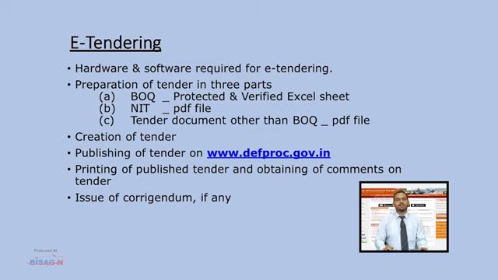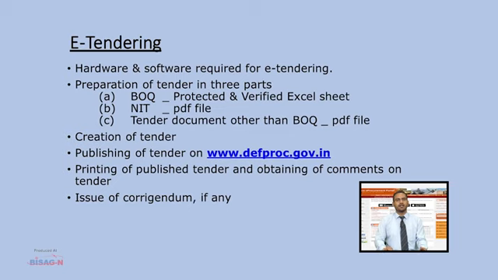E-tendering process. Software and hardware required for the e-tendering process are Java Runtime Environment 1.6 and above, a digital signature certificate from NIC, eMudra, ENCODE, etc., a good speed of internet, scanner, printer, and PDF converter.